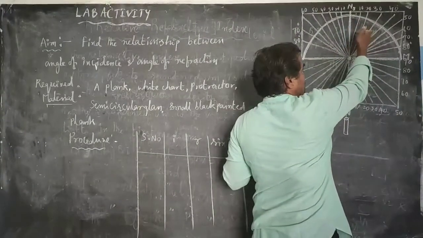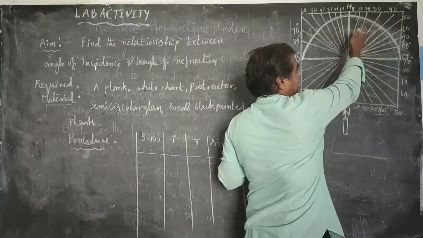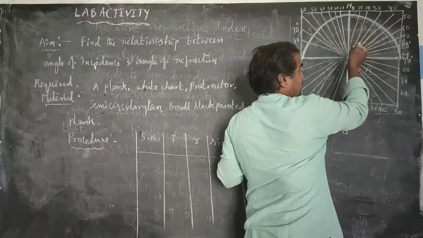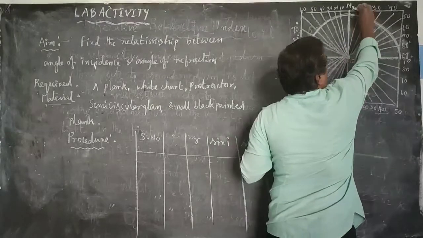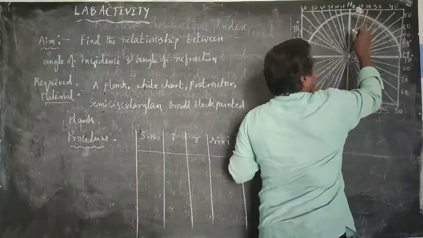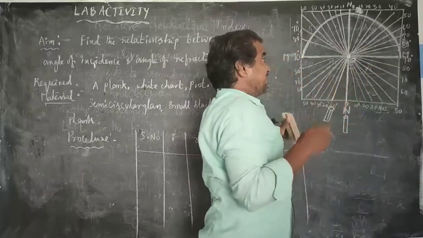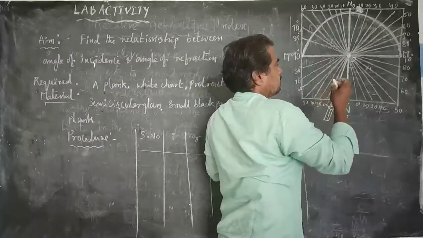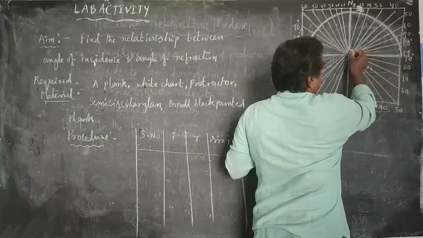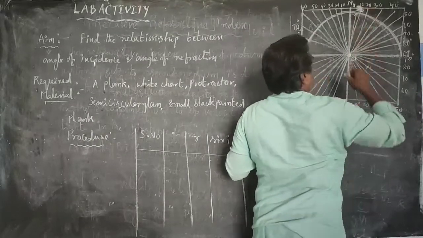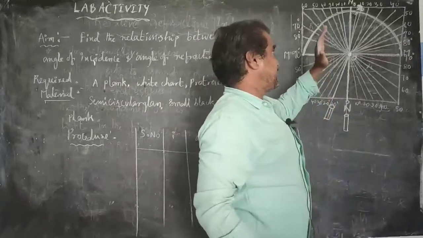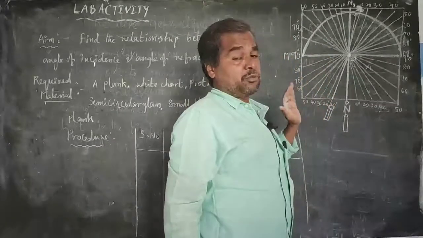If we are able to see the corresponding refracted ray very clearly, no problem. And if we cannot see that corresponding refracted ray, at that time we place one black painted wooden flank so that it gives the direction of the corresponding refracted ray. So it is very clear that that value must be less than 10. How can you say that that value must be less than 10?